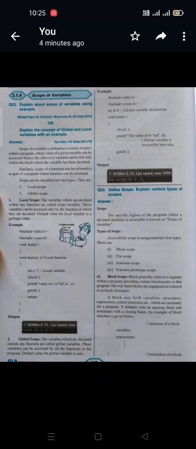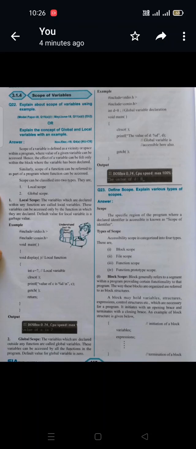Next is the global scope. The variable which is declared outside any function is called a global variable. These variables can be accessed by all the functions in a program. The default value for a global variable is 0. Global means, before starting the main program, you have to declare a variable, that is called a global variable, and the declaration is called